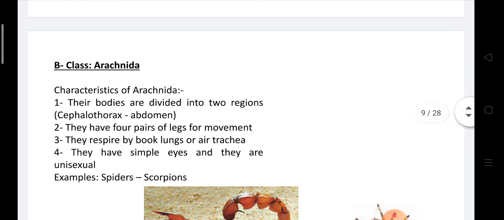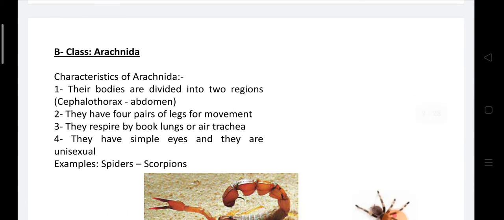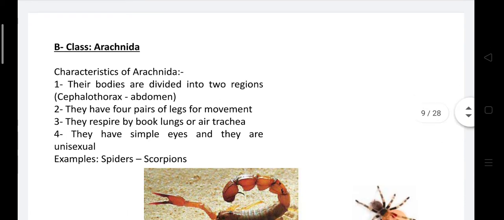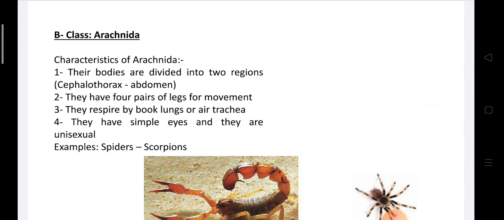Class Arachnida. Arachnida like spiders and scorpions. Their bodies are divided into two regions, the cephalothorax and the abdomen. They have four pairs of legs for movement, so each one of them has 8 legs. They respire by book lungs or air trachea, and they have simple eyes and they are unisexual.